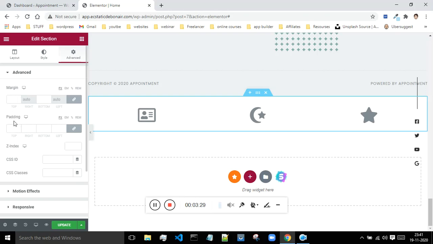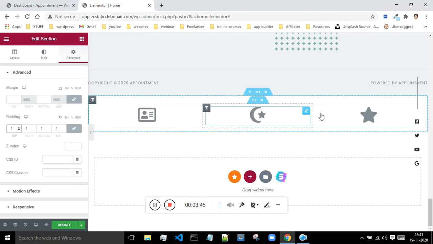Okay, but I want to give the padding, so what I'll do, I will link values together. Okay, so if you click on this link values together, whatever value that you give at one position, if suppose I'm giving one over here, it will add one in all the directions, like top, bottom, left and right. I don't want it.